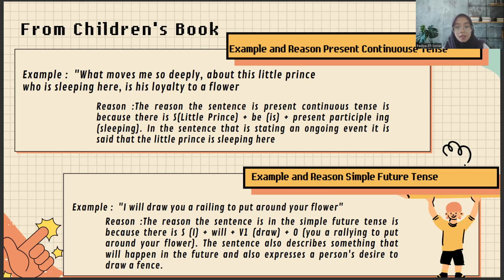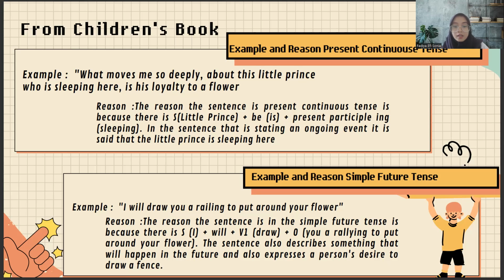For the example in simple future tense, I found the sentence: I will draw you a railing to put around your flower. So the sentence is the simple future tense because there is a subject.